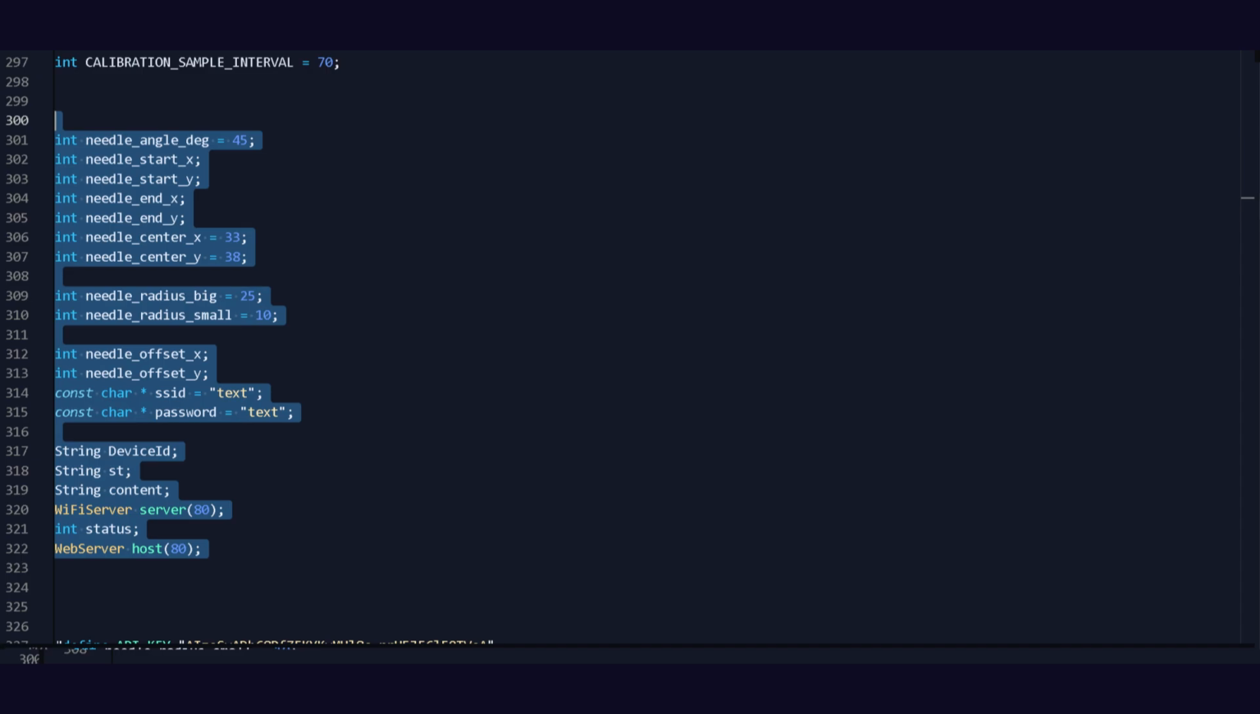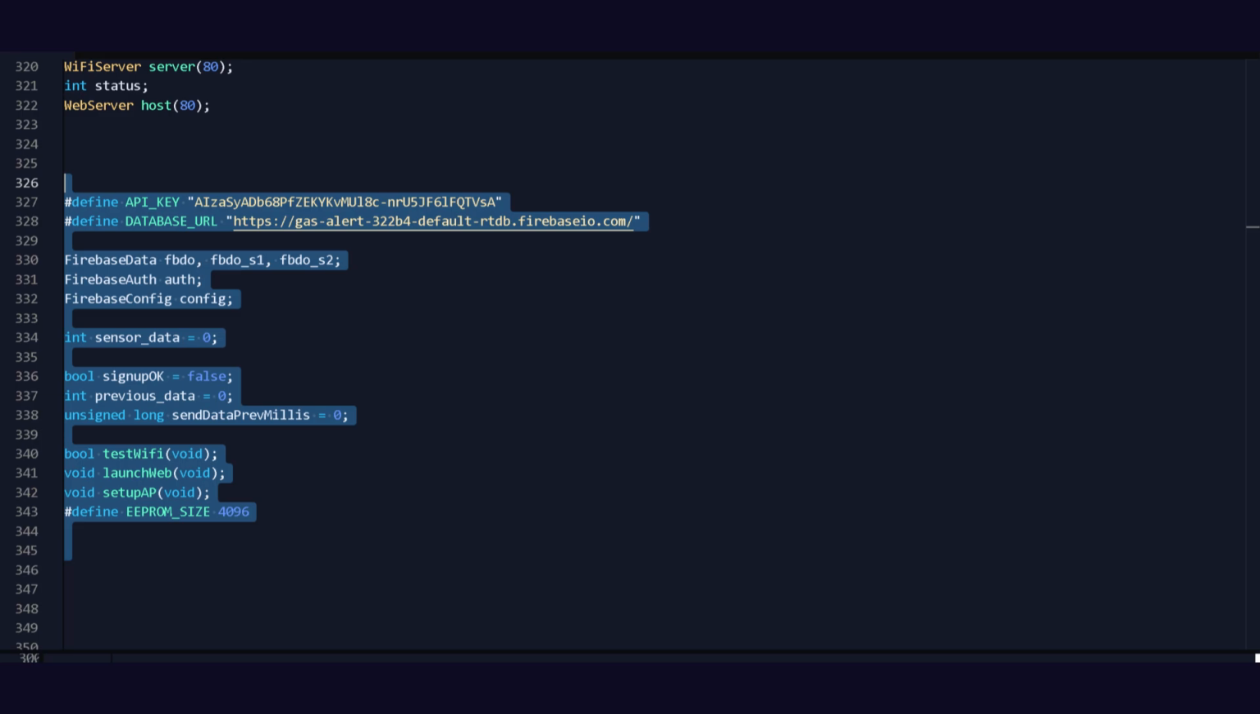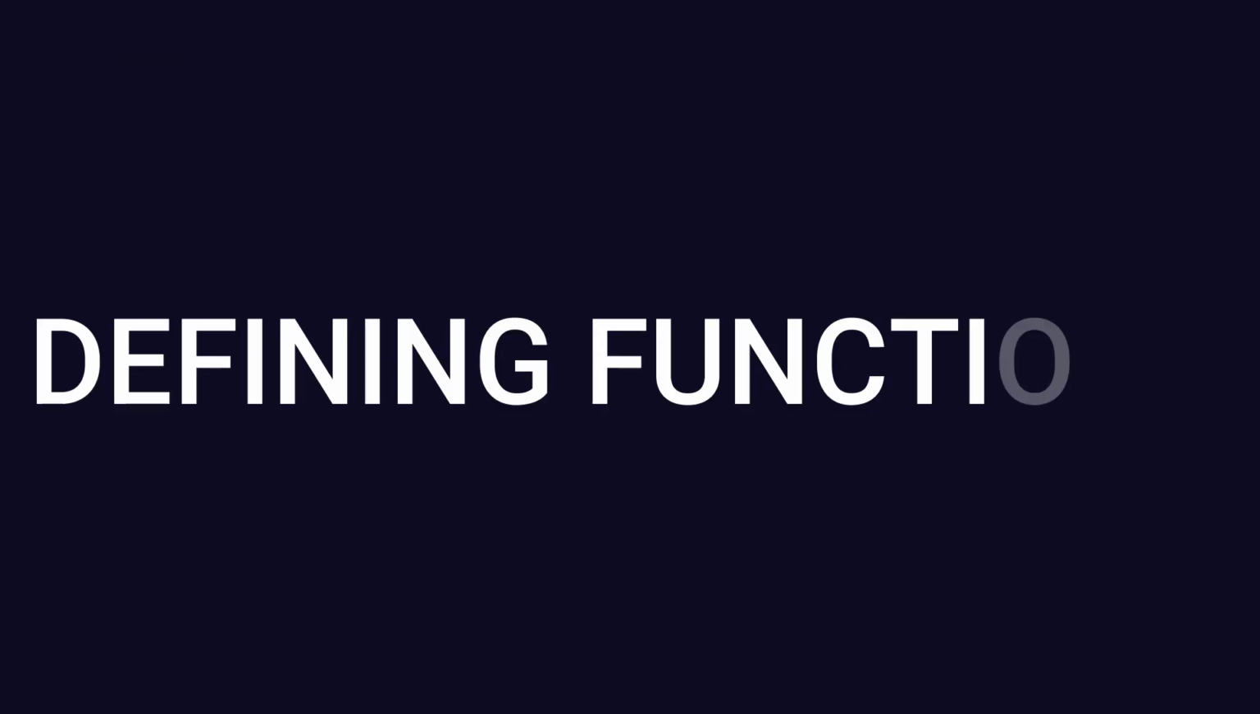Next, define these all variables for needle rotation logic and for server logic. Next, define the API key and database URL that we copied earlier. Some Firebase things, EEPROM size and other useful variables. Now let's start defining some functions.